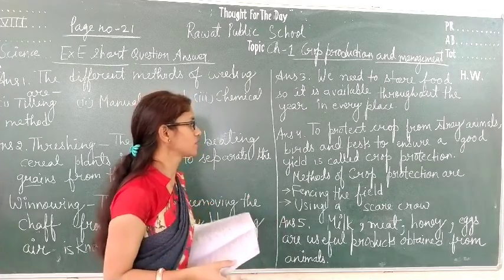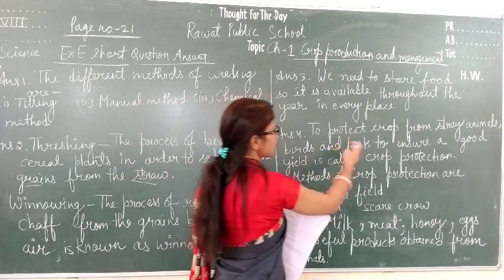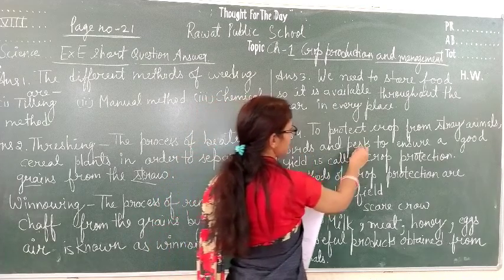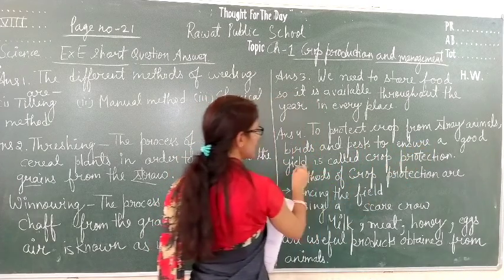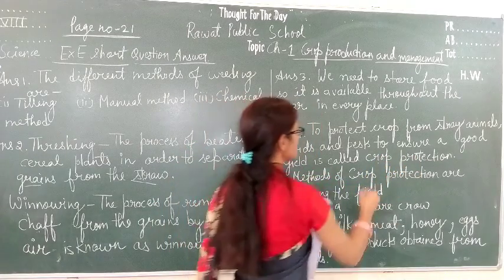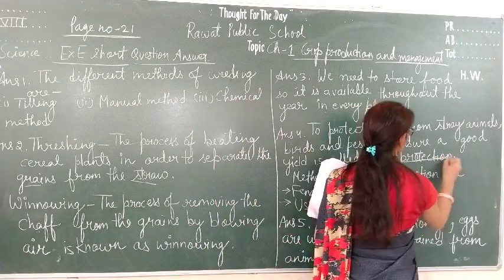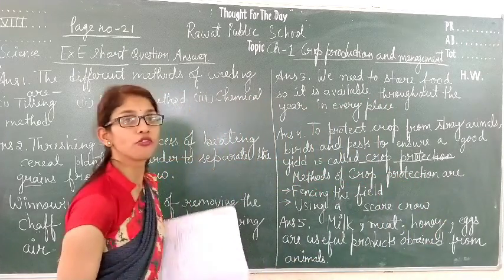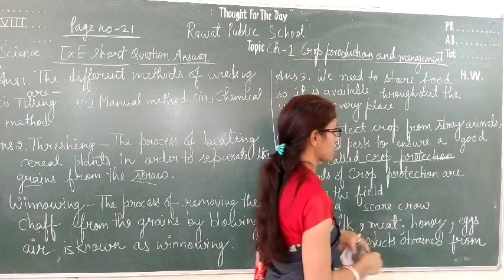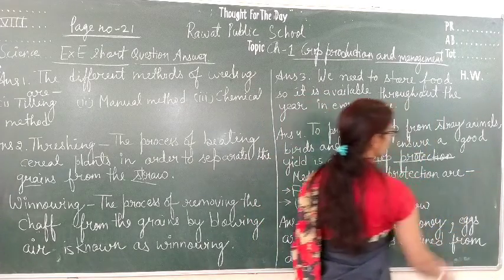Okay, so let's see the answer of this question 4. To protect crop from stray animals, birds and pests to ensure a good yield is called crop protection. After this, we have to write the methods of crop protection. What are the different methods of crop protection?